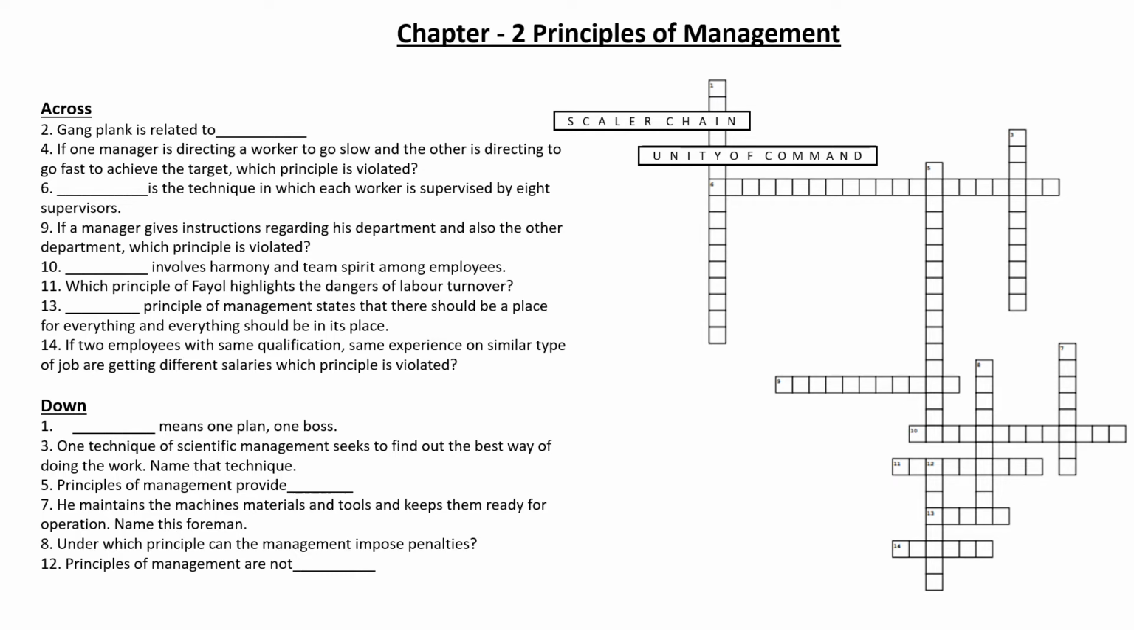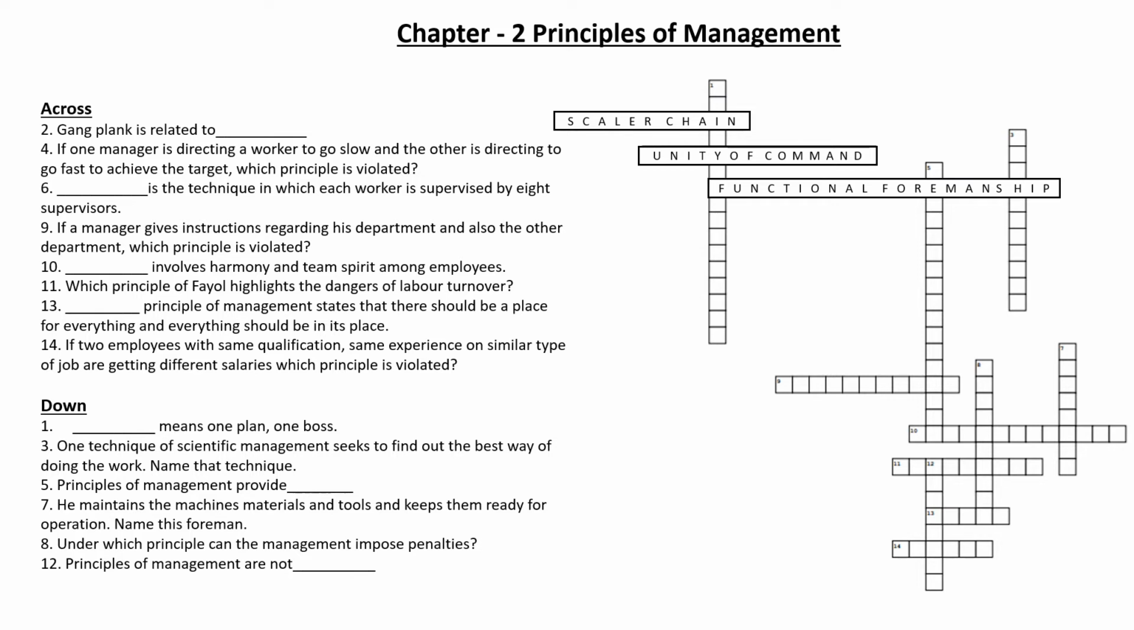Number 6: dash is a technique in which each worker is supervised by 8 supervisors. So this is a technique, which means it is given by Taylor. Out of the techniques, there is one in which Taylor suggests that every worker should be supervised by 8 superiors, and he believes that it is not in the capacity of one person to take care of all the work which a supervisor is supposed to do. So he has made this separation between planning and execution by creating this technique. So this is the technique of functional foremanship.